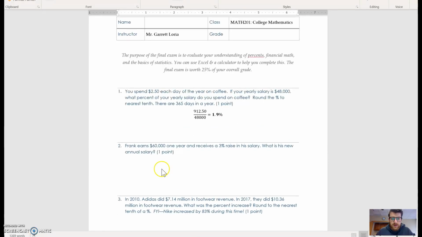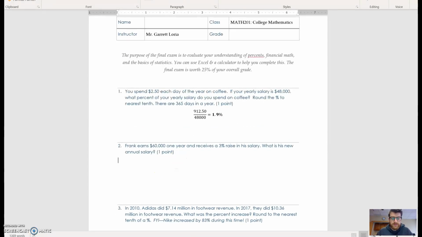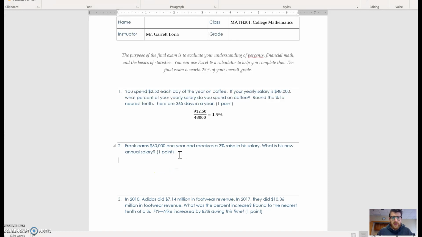All right, taking a look at problem number 2 here. Oh, I did not want to do that. All right, so you have Frank's salary and you know he receives a 3% raise. And we want to figure out what his new salary is going to be. So basically we want $60,000 plus the 3%. Now, the 3% is the 3% of $60,000.